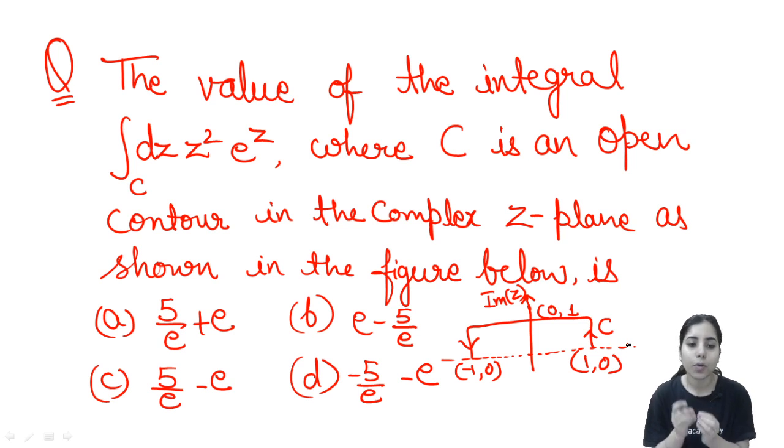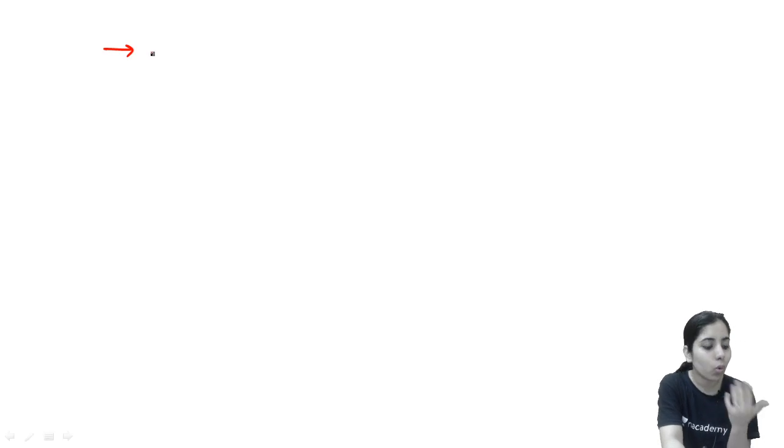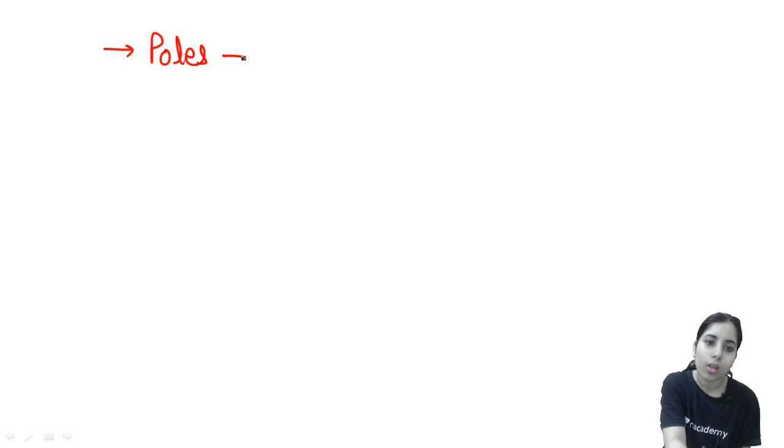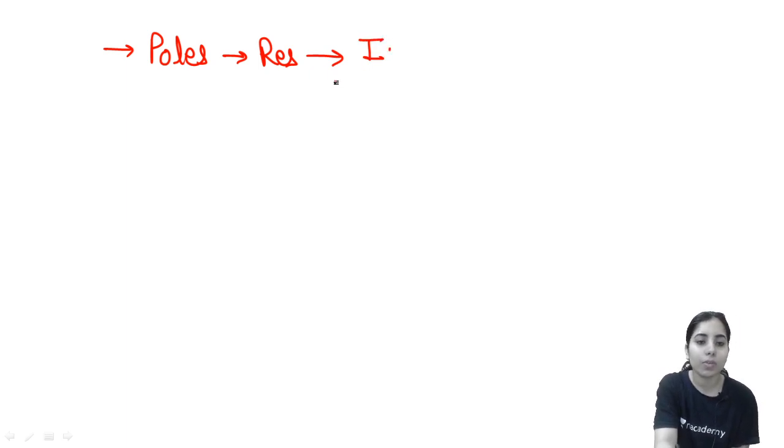See guys, first of all, to solve any question based on the contour integration, the basic steps which we take are these steps. That we find the poles. This is for the closed contours generally. We find the poles, then we find the residue at the poles which are lying within the contour. Okay, then we find the integration by using the Cauchy's residue theorem. Clear?